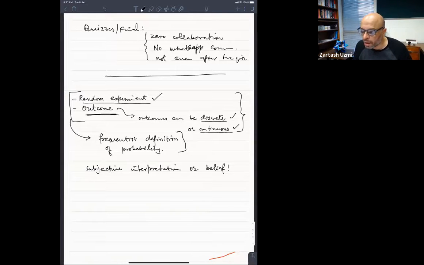Or Earth was separated from the sun. The chances of that are 1 in a trillion, or something like that. That's a belief. This is not an experiment that I can repeat a large number of times. So the frequentist definition does not fit in here. This is the belief definition or the subjective interpretation which fits in here.